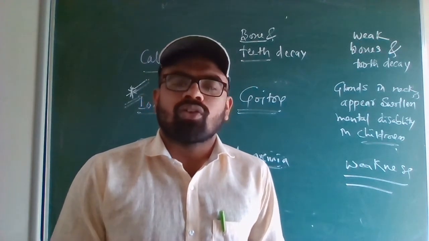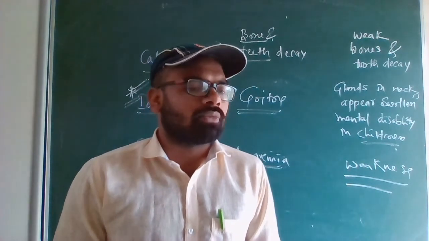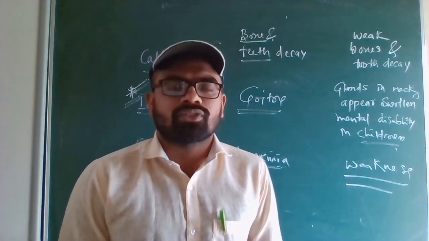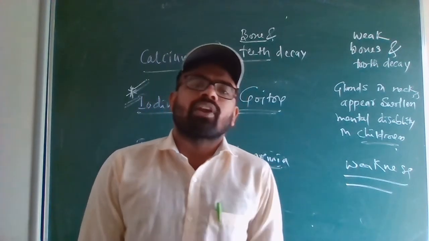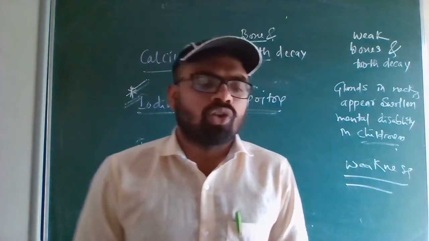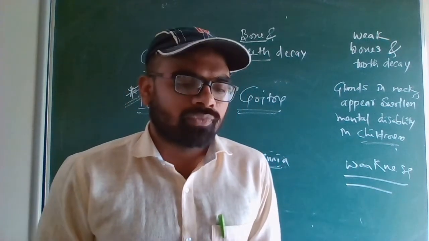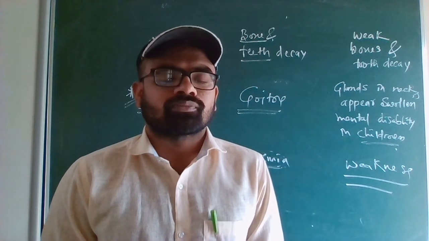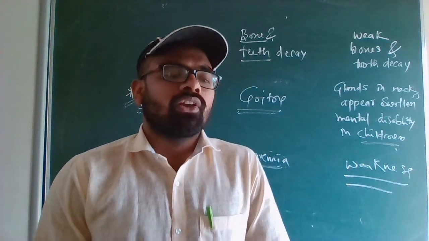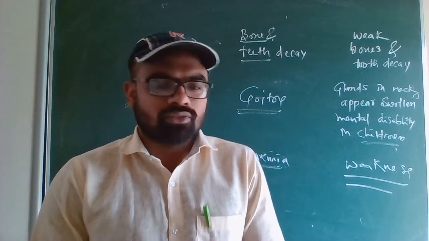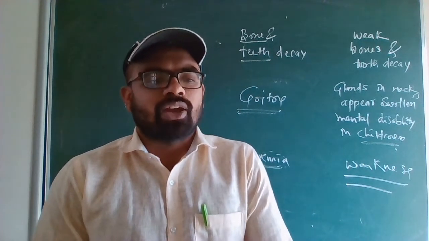So vitamin A causes night blindness or loss of vision, vitamin B1 for beriberi, vitamin C for scurvy, vitamin D for rickets, next calcium for bone and teeth decay, iodine for goiter, iron for anemia. So these are the diseases that occur with the deficiency of vitamins or minerals. So this ends your chapter.